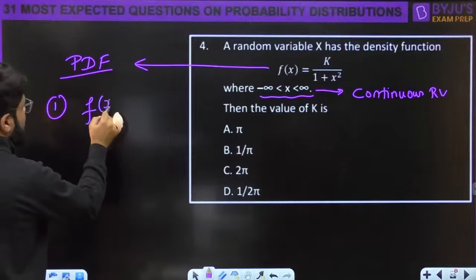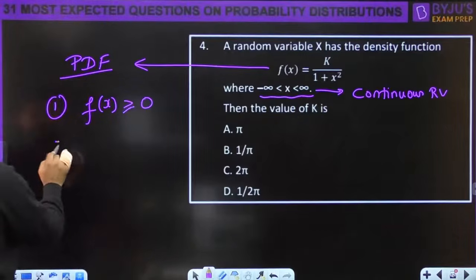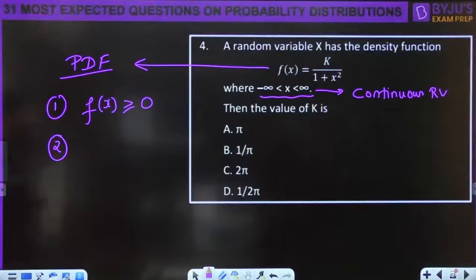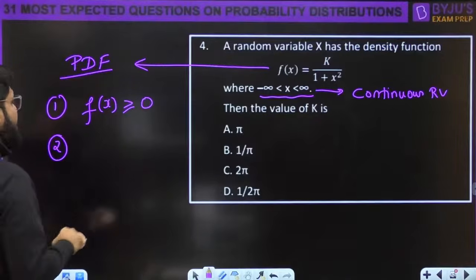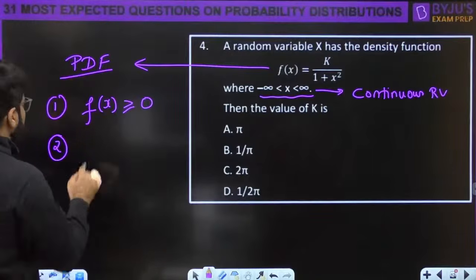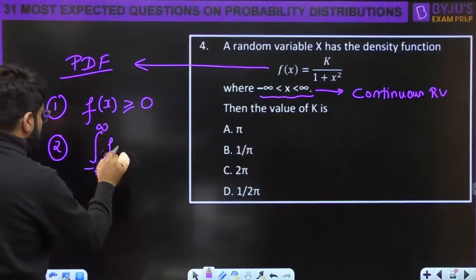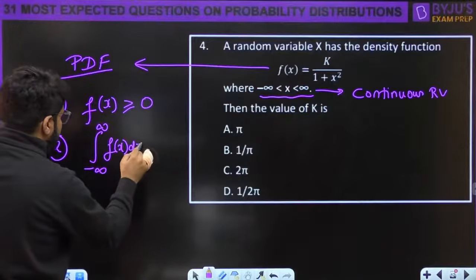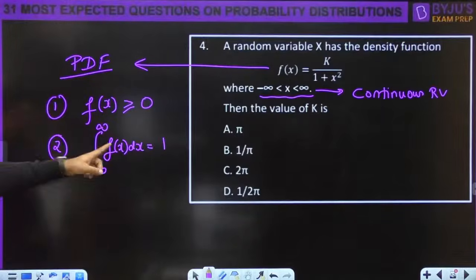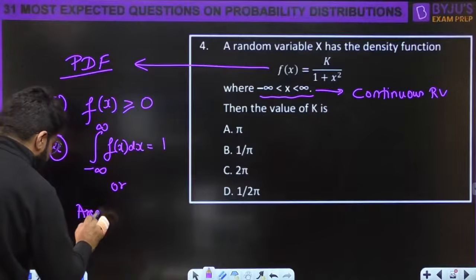That PDF, let's say it is called f of x, is always positive, since it's representing probability. Probability per unit length. The second important point is the summation to be replaced by integration: the integral from minus infinity to infinity of f(x) dx is equal to 1, or in functional form, this is also known as the area under the curve.